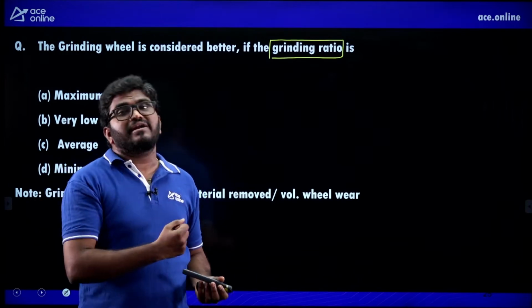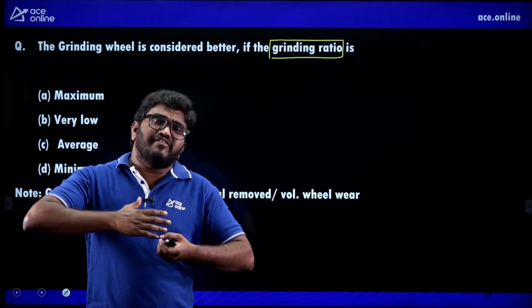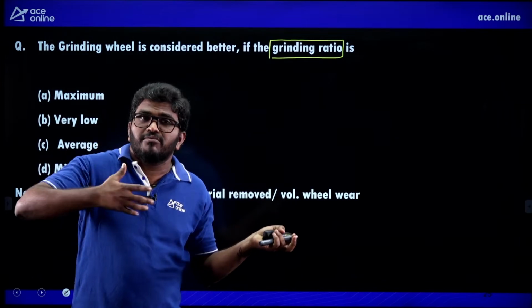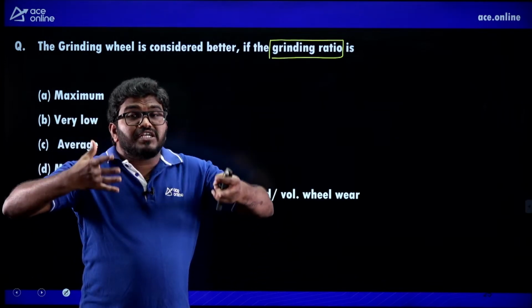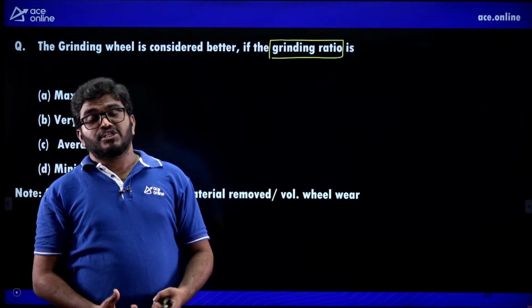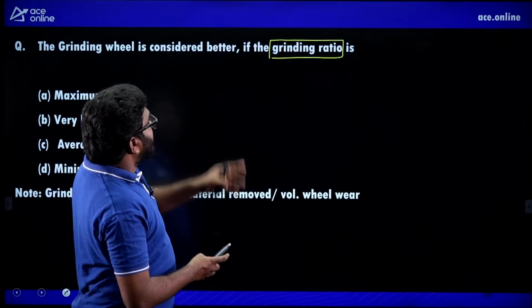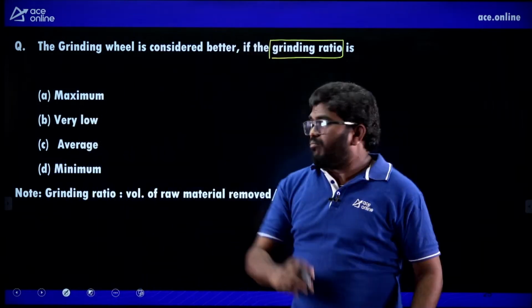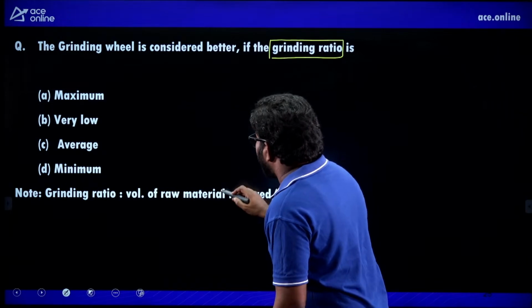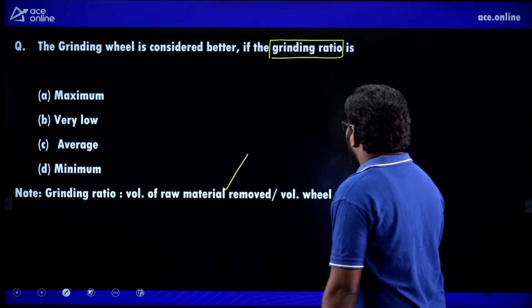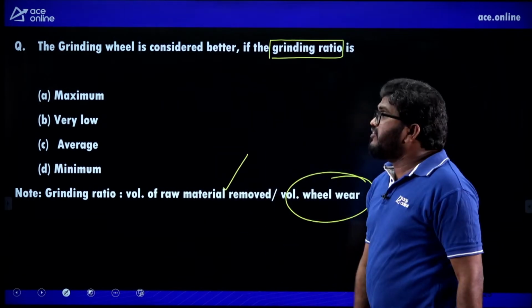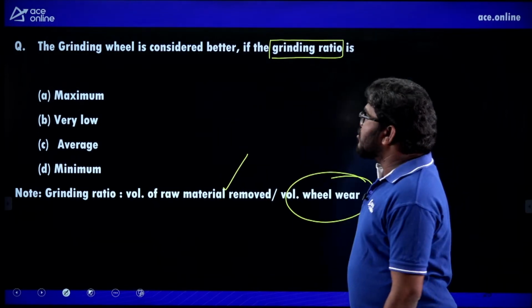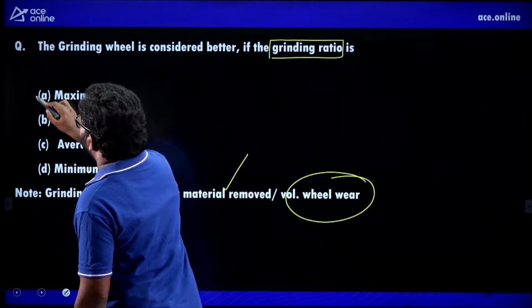If more of the grinding wheel is removed, the abrasive is more damaged, and that reduces the efficiency. So the grinding ratio should be high. The volume of raw material removed must be very high compared to the volume of wheel wear. So it should be maximum.